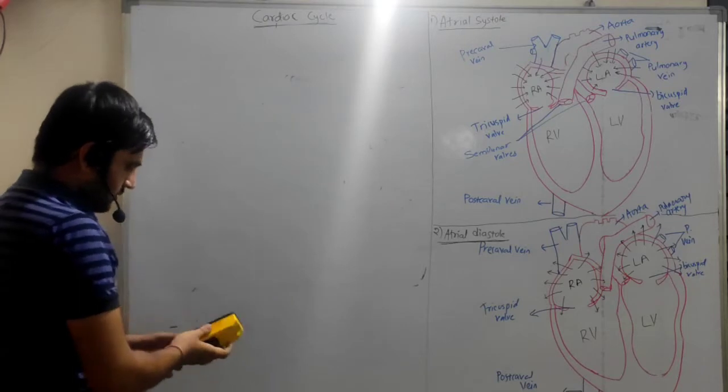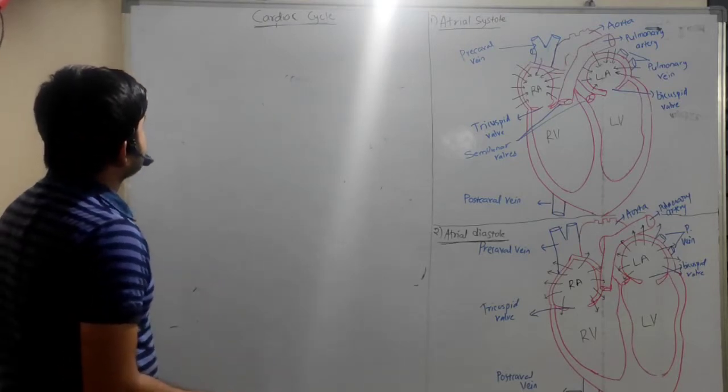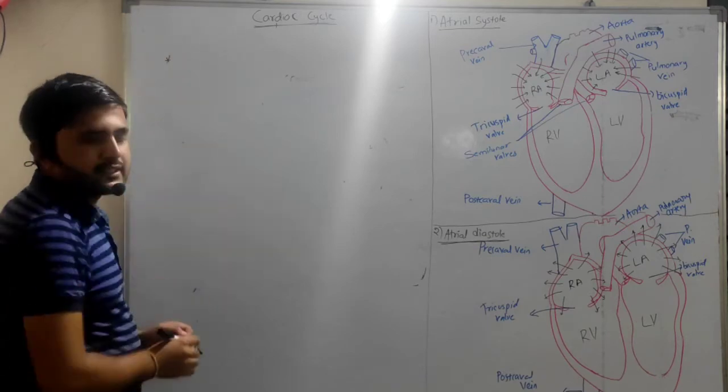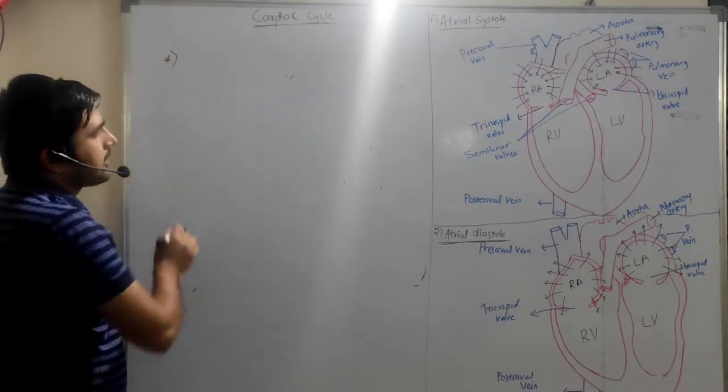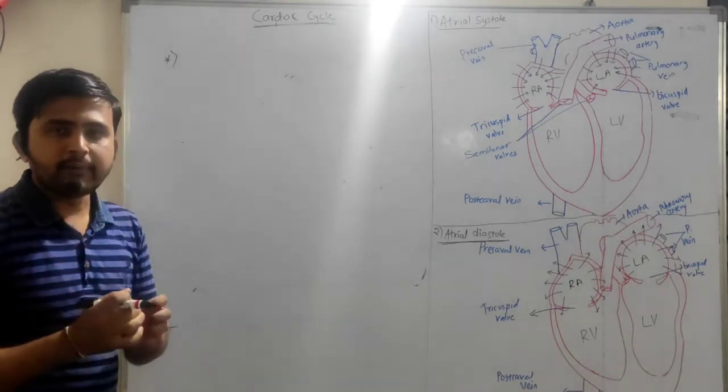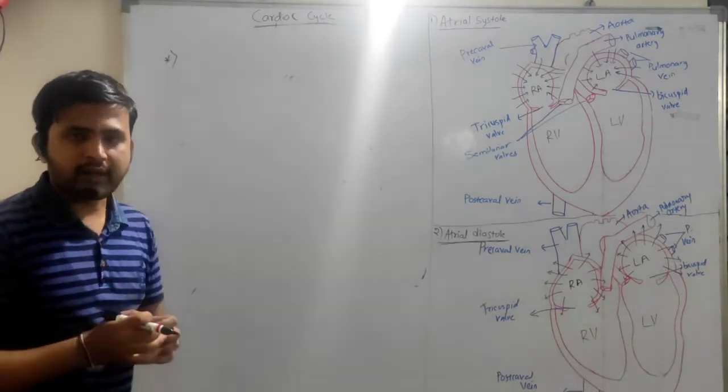So the first one is, in the cardiac cycle, the auricles contract at a time and the ventricles contract at a time.